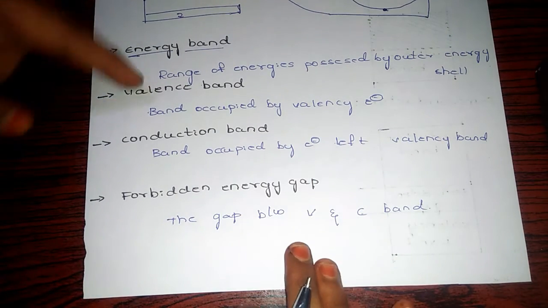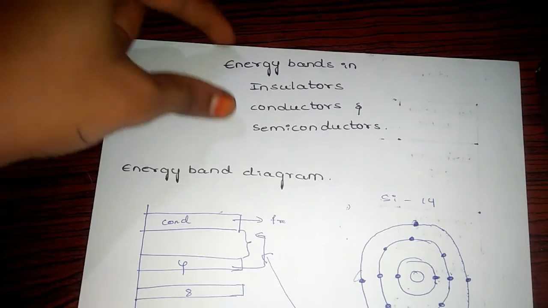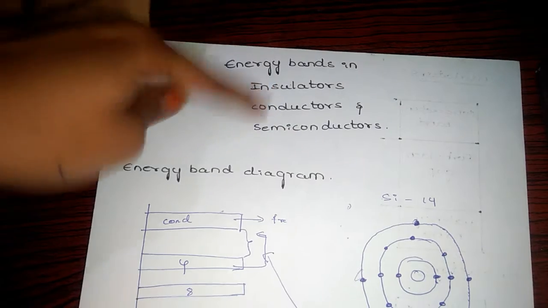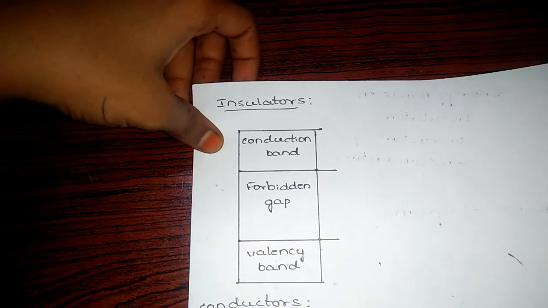Then what are the valency band, conduction band and forbidden gap for insulators, conductors and semiconductors? Let's see here: the conduction band and valency band.